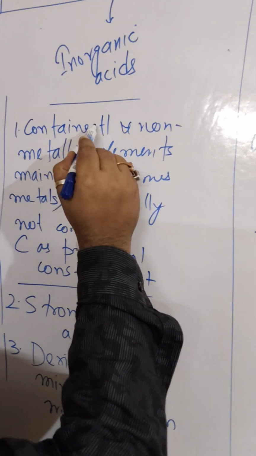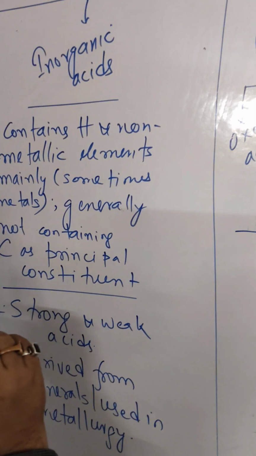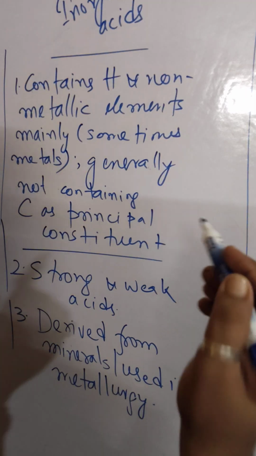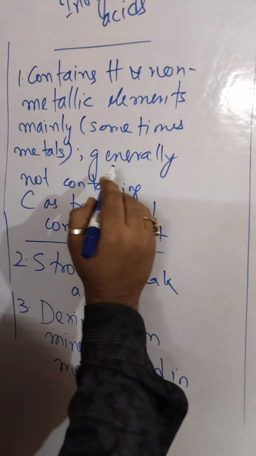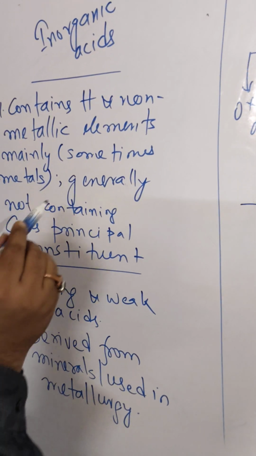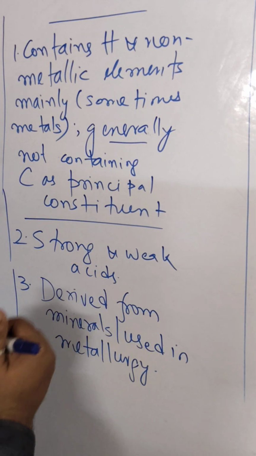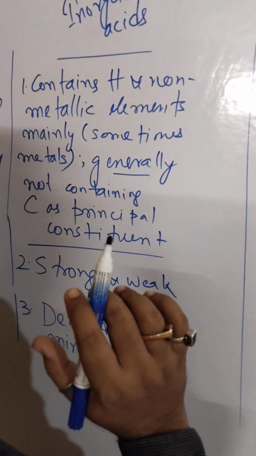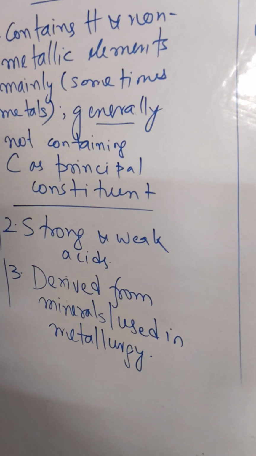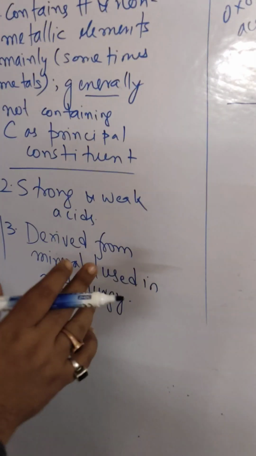What are they? These acids contain the hydrogen atom and non-metallic elements mainly, but sometimes they may also contain metals. For example, permanganic acid, HMnO4, I'm just writing them. Generally, they don't contain carbon as a primary constituent, although carbonic acid is an example of inorganic acid, an exception. These acids may be strong acids or weak acids, and sometimes they are derived from minerals and are also used in metallurgy.